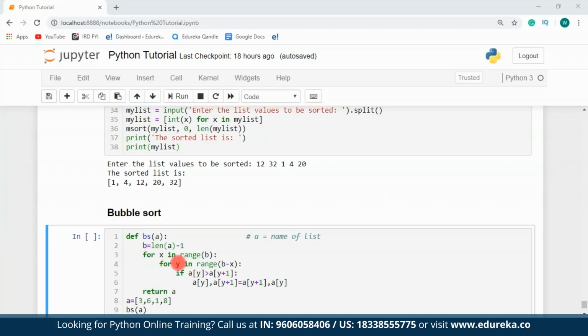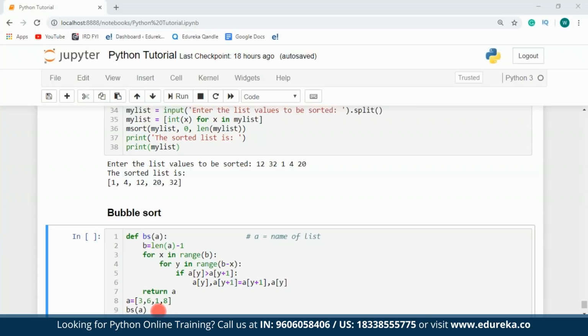So for every element present in the range of 3, I'm going to take that element and check if that element is greater than the element that is present towards the right of it. So first, I'll take 3 and check if it is greater than 6. Since 3 is less than 6, I'm not going to swap these values. Next, I'm going to check if 6 is greater than 1 or not. So as we all know 6 is greater than 1, I'm going to place the value of 1 in place of 6 and I'll place 6 in place of 1. Therefore, 6 and 1 will be swapped and my list will contain 3, 1, 6 and then 8.